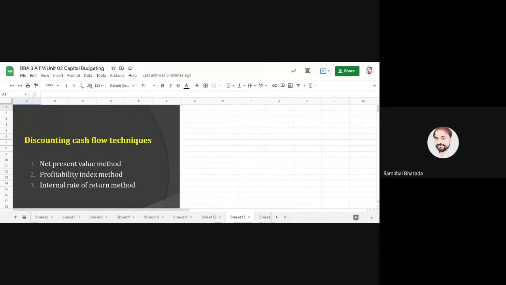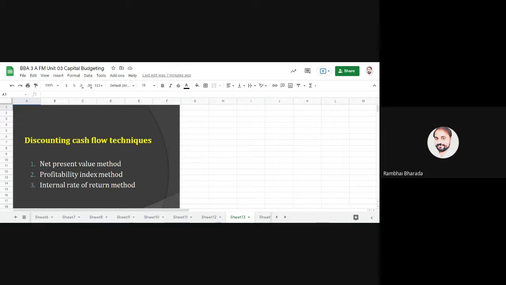After that, accounting rate of return. Up to this point we have discussed the traditional methods: payback period, discounted payback period, and accounting rate of return. Now we are moving to the next method, and that is the discounted cash inflow techniques, or modern techniques of capital budgeting.